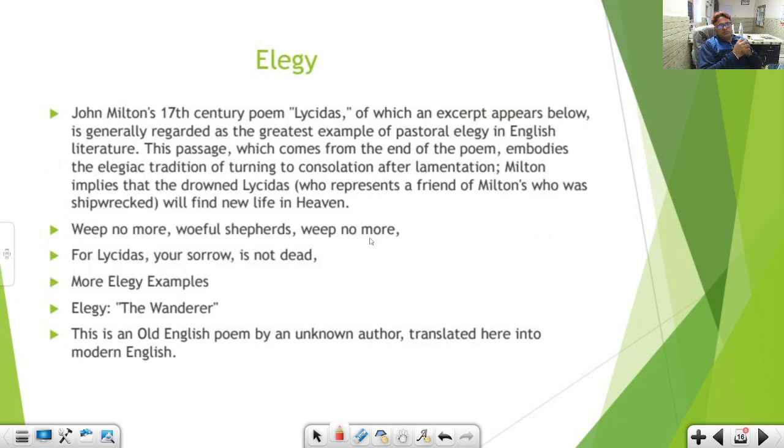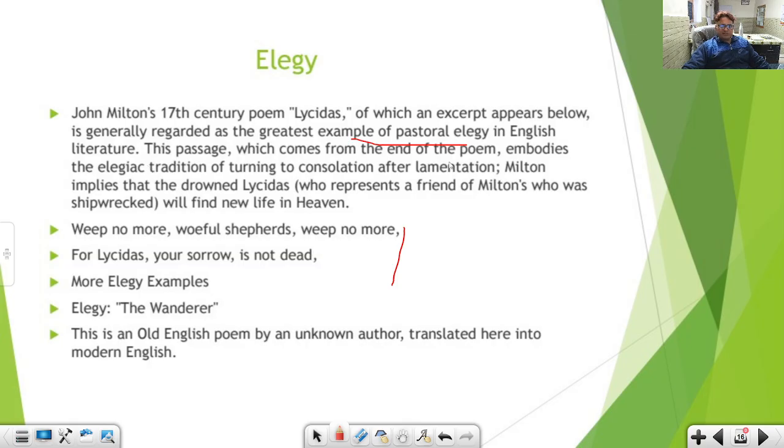Now we come to some examples, like John Milton, 17th century, Lycidas, a very popular and famous elegy, of which an excerpt appears below. I have mentioned here some lines from this elegy, regarded as the greatest example of pastoral elegy in English literature.